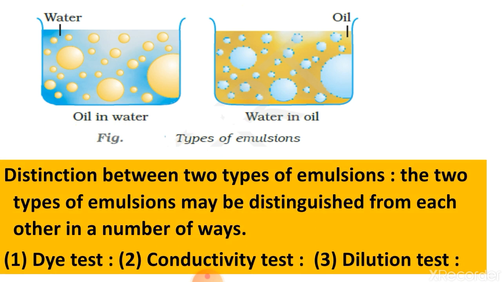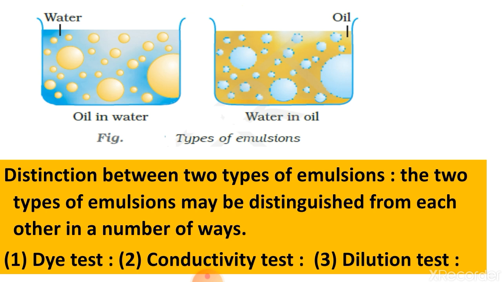Then dear students, sometimes one more question is asked: how can we differentiate between two types of emulsion by a chemical experiment, or chemically? So here you can differentiate between the two types of emulsion. The two types of emulsion may be distinguished from each other in a number of ways.